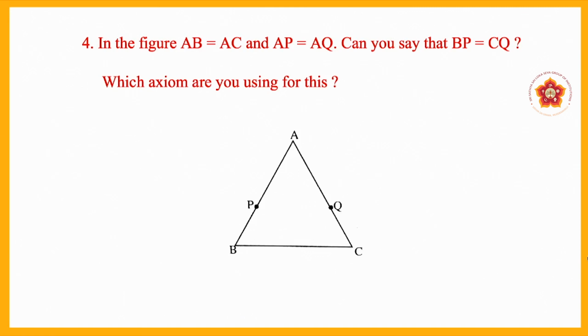In the given figure, AB is equal to AC, already given. And one more point is also given, AP is equal to AQ. Now, we have to find the relation between BP and CQ.